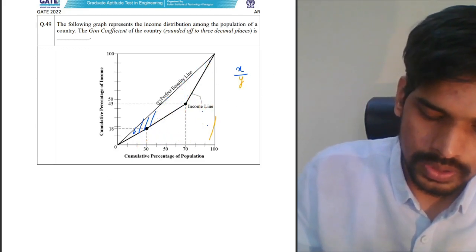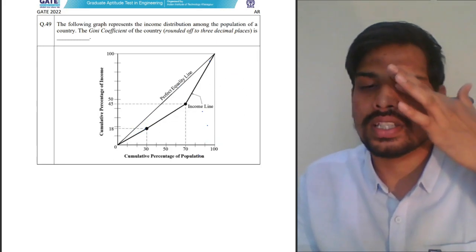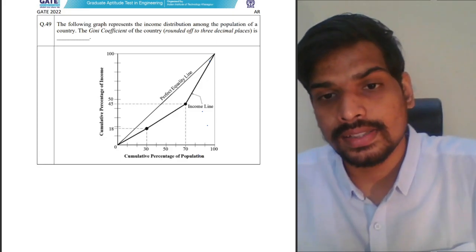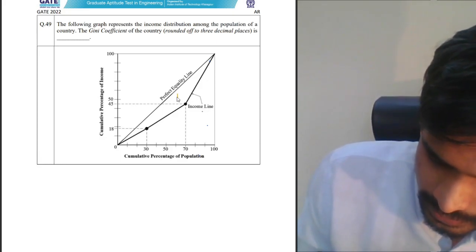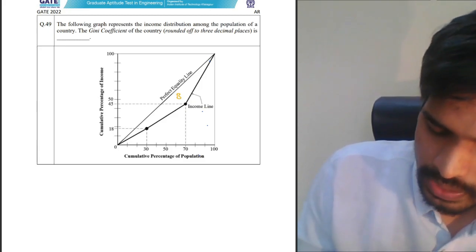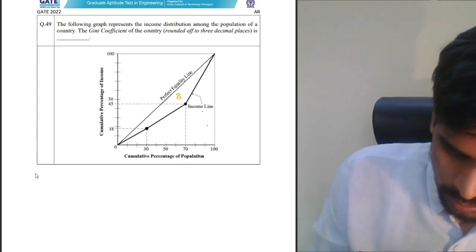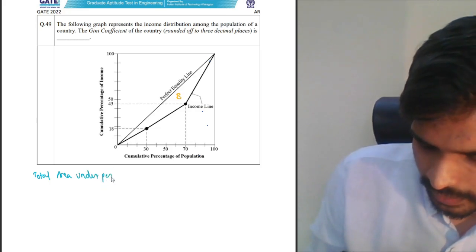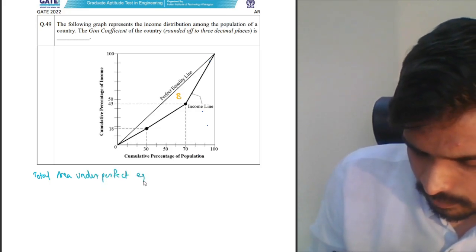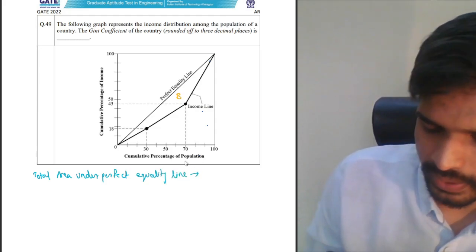So let us try to do it. Don't worry, I'll explain the detailed steps. Firstly, let us say the area between the equality line and the income line is B, and the total area under the perfect equality line is A. How much is the total area under the perfect equality line?